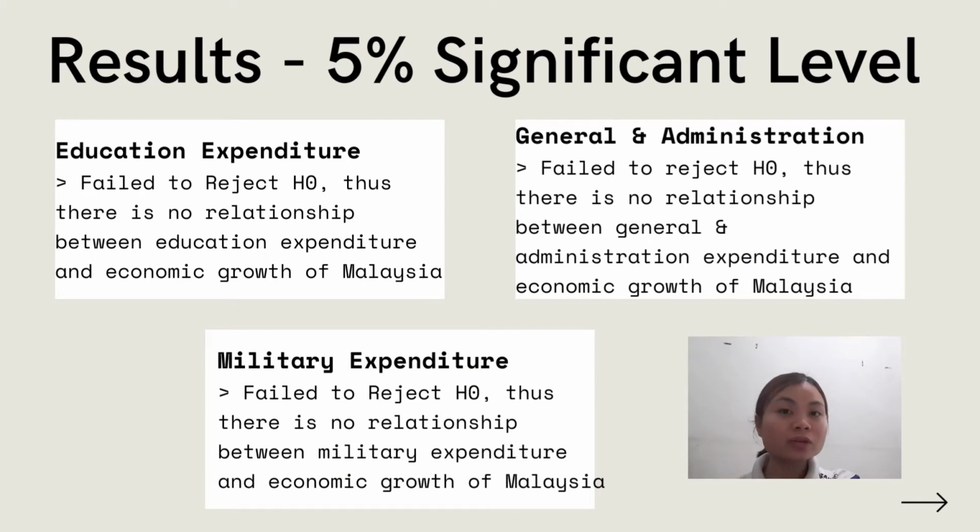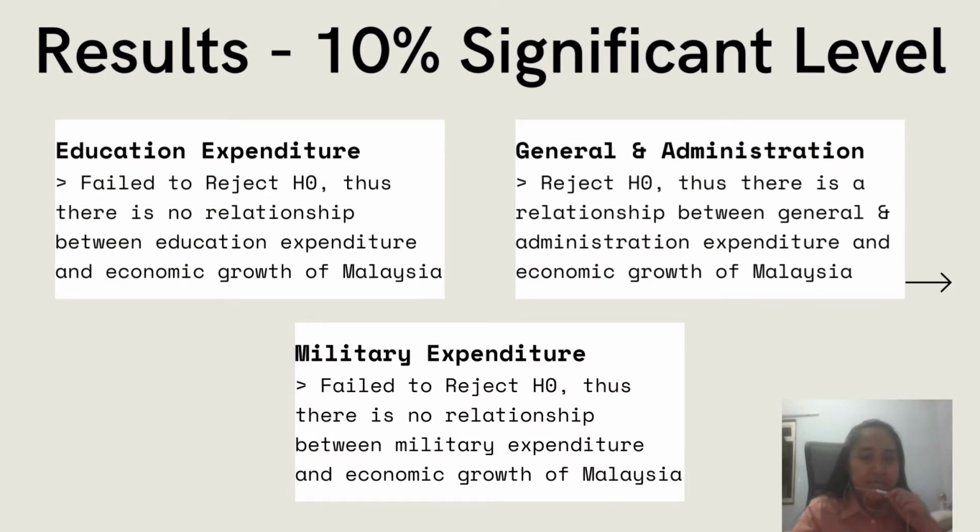Next, we move on to the finding result discussion. Finding at 5% level significant result for all independent variables, that is education expenditure, general administration expenditure, and military expenditure, failed to reject null hypothesis. Thus, there is no relationship between these three independent variables and economic growth of Malaysia.